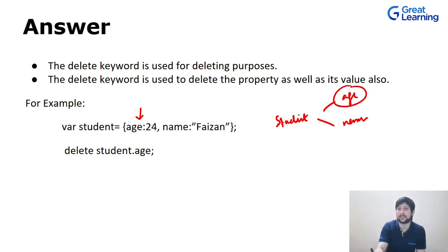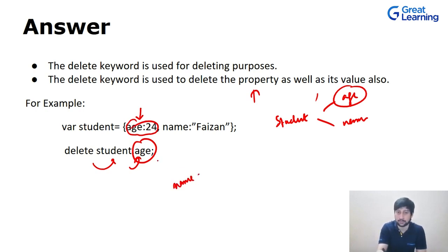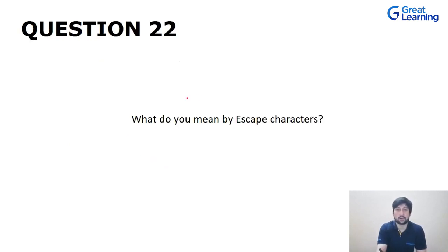I don't want age to be its property, so I will use delete student, that is delete from this student which property, that is this age, with the help of dot operator. So the delete keyword is used to delete a property as well as its value. As you can see over here, we have deleted this property along with its value. So if you try to access this student, it will only show name as its property, not the age.